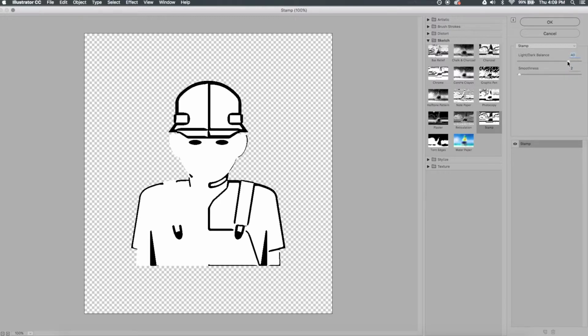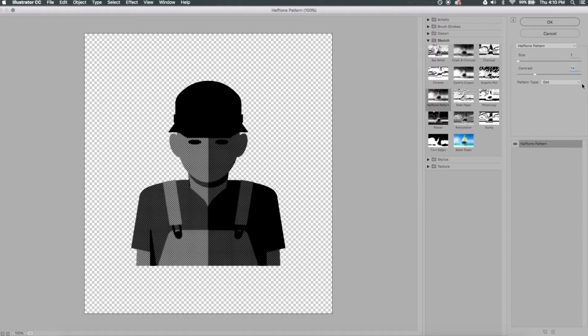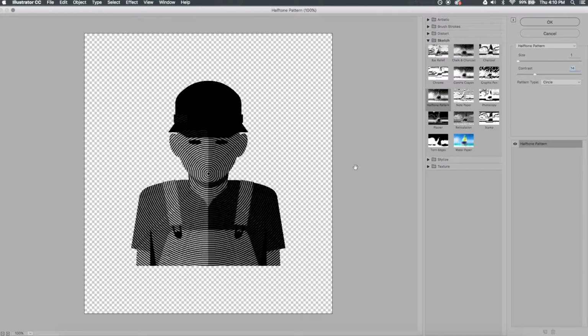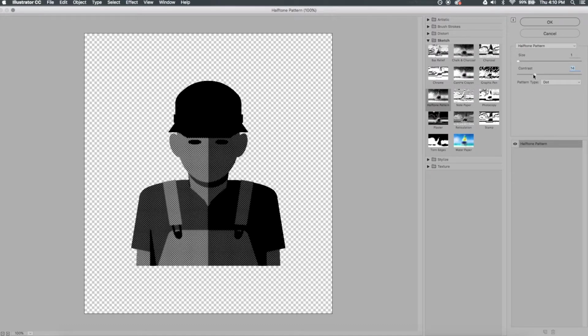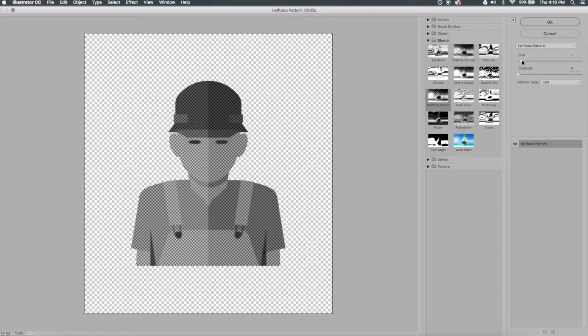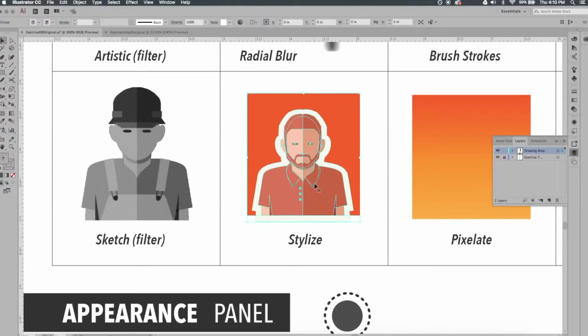It's kind of like the ink outlines. But I think in the end I like using the halftone filter. And we can actually change the pattern. So I could just make this a line pattern. I can make it a circle, or concentric circles, or the typical dot pattern for halftones. So I'll bring the contrast all the way down to 0 so I can see more of that. And I'll increase the size of those dots a little bit more. And I'll click OK.